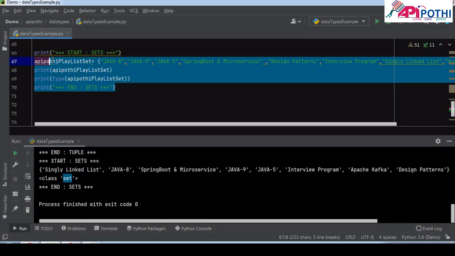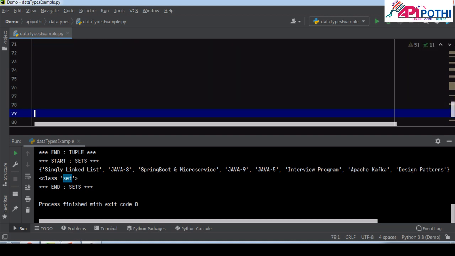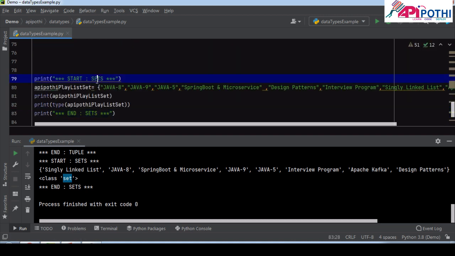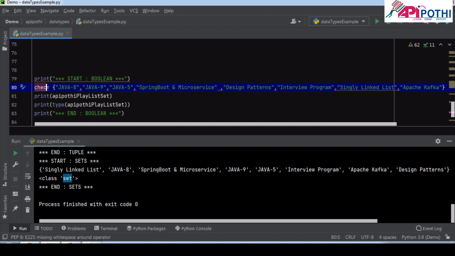So let's declare the Boolean value also. Here is the Boolean. Copy, paste, check is true.